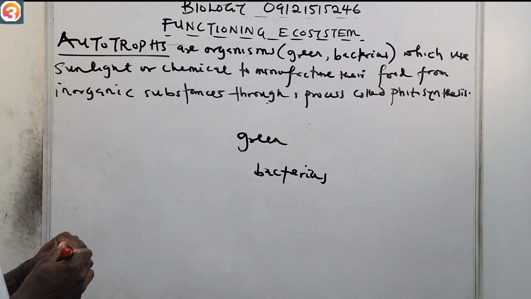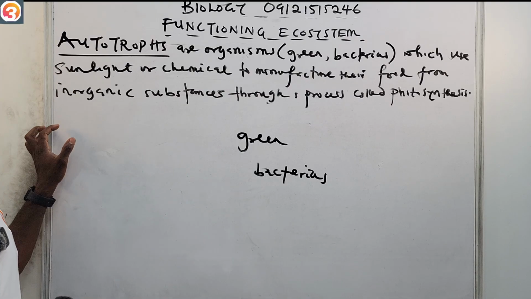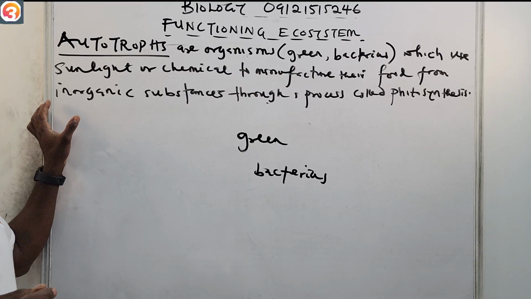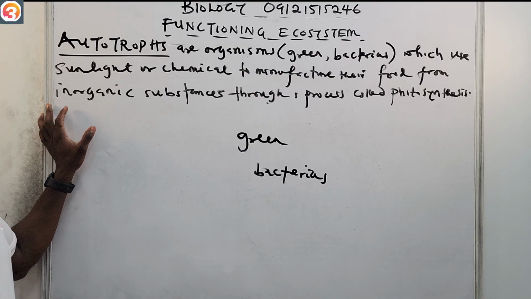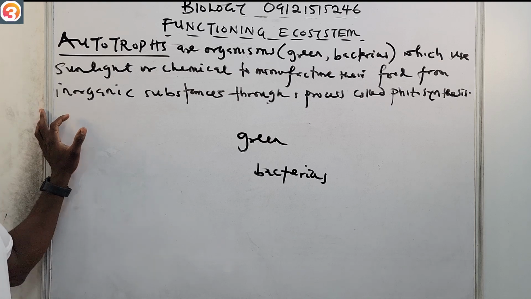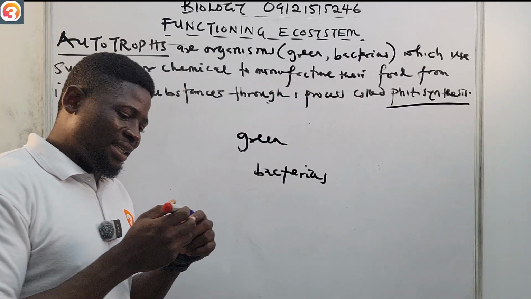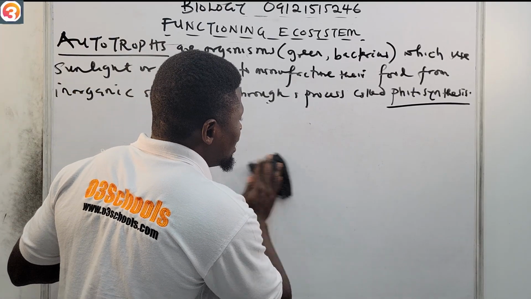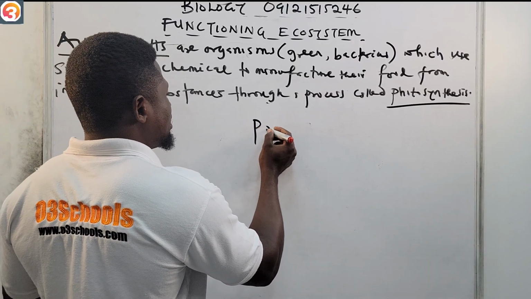Okay, so these are what? Autotrophs. Autotrophs, they are organisms. They may be green, there may be some bacteria, or like I said, some photosynthesizing protists, which use sunlight or chemical to manufacture their food from inorganic substances. And they do this through a process called photosynthesis. It's important to know also that autotrophs may also be called what? Producers.